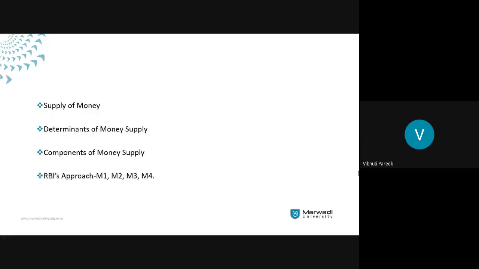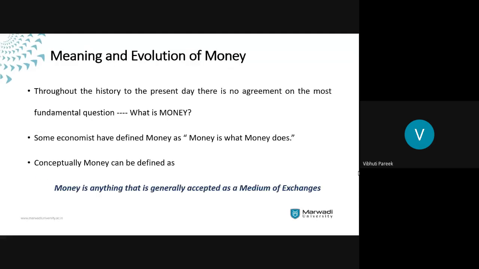So this is what we are gonna cover in this particular unit. Let's start the unit with the meaning and evolution of money.